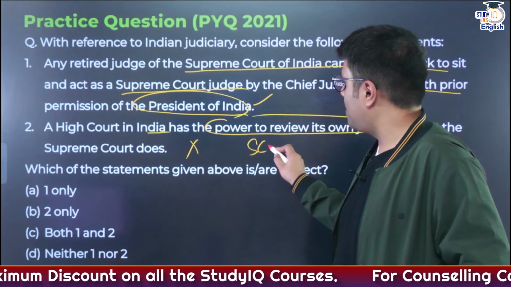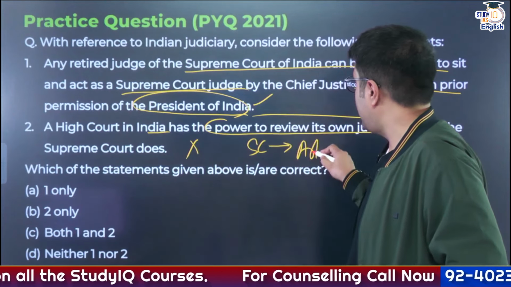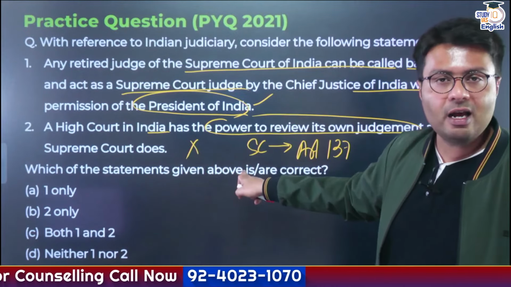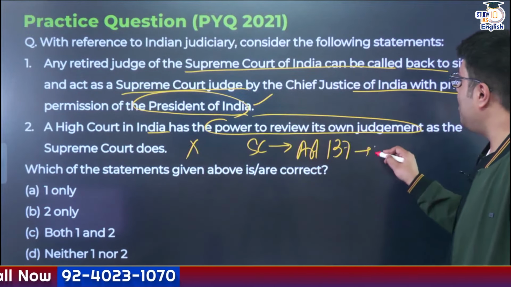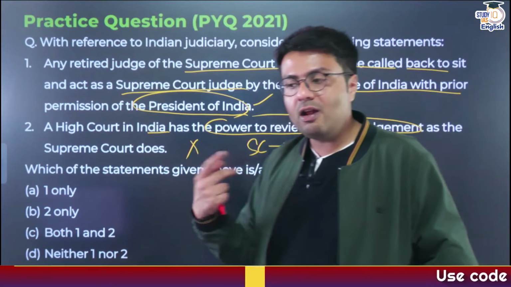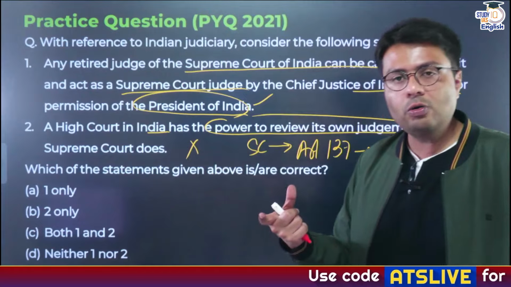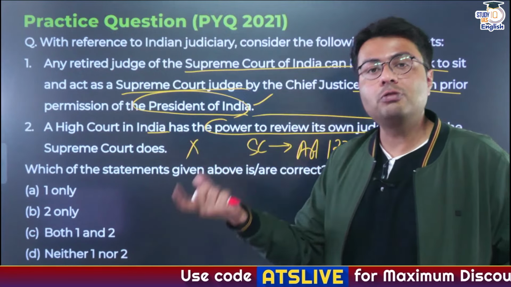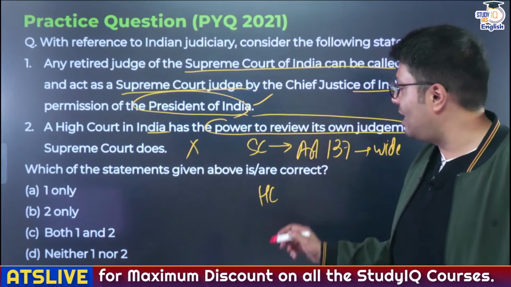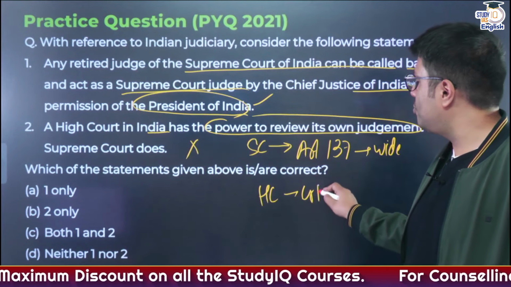The Supreme Court gets this power to review its own judgment, as we have already discussed, under Article 137. So this is a constitutionally recognized power, and a very wide power. The Supreme Court can not just address errors in judgment, but can also review constitutional requirements. Whereas the power given to the High Court is very narrow, and stems from the erstwhile Criminal Procedure Code.